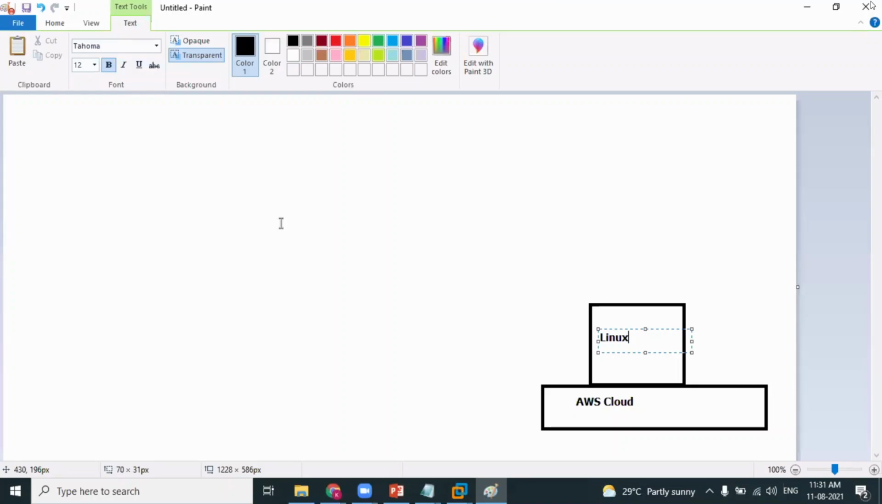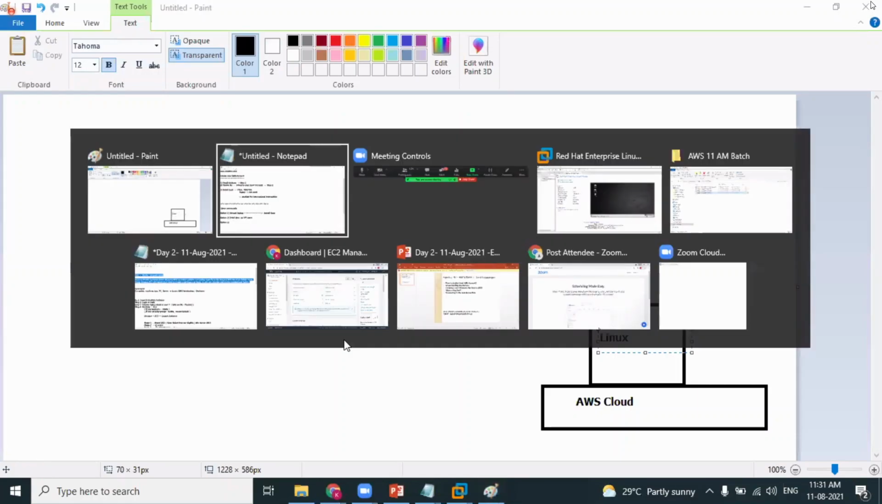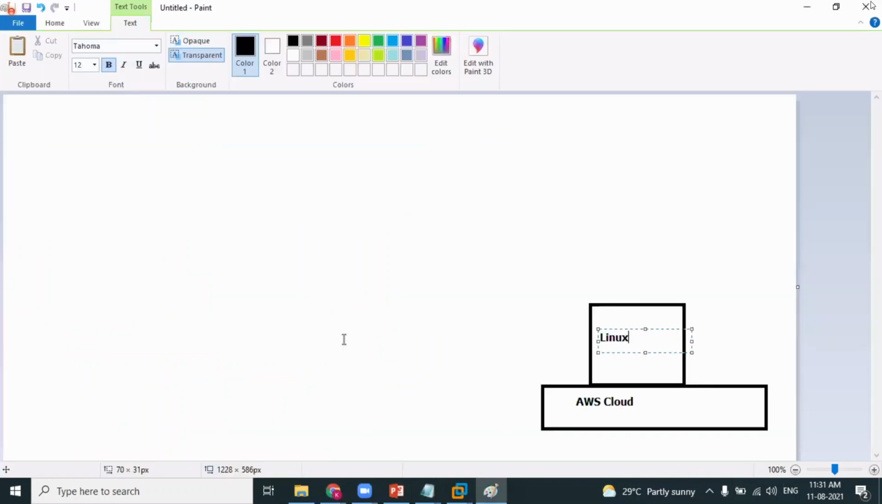EC2 service, simply put, creates virtual machines not on your personal laptop. You'll be creating virtual machines on the AWS data center as per the requirements. Clear about the concept of EC2? The EC2 service is all about creating instances. Instances are nothing but virtual machines created as per the requirement. Am I clear?